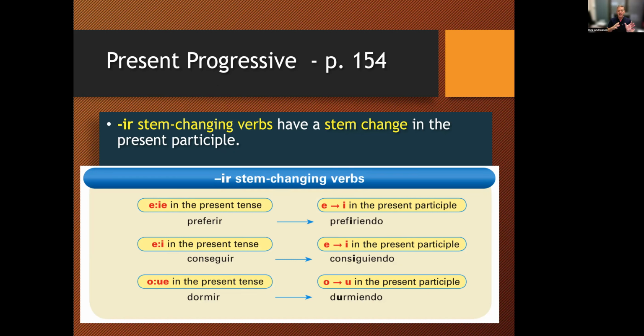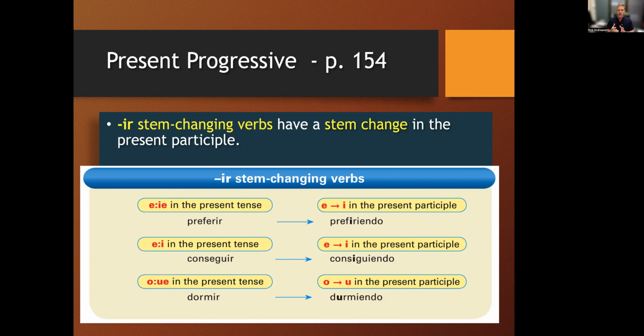So we have preferir. In the present tense, it's prefiero, prefieres, prefiere, preferimos, preferís, prefieren. So it's E to IE. The present participle is prefiriendo. Just goes to I only. The verb conseguir, we have that example from the verb seguir. The E to I in the present is consigo, consigues, consigue, conseguimos, conseguís, consiguen. In the participle, the present participle is going to be consiguiendo. So it's going to stay the E to I in that present participle.